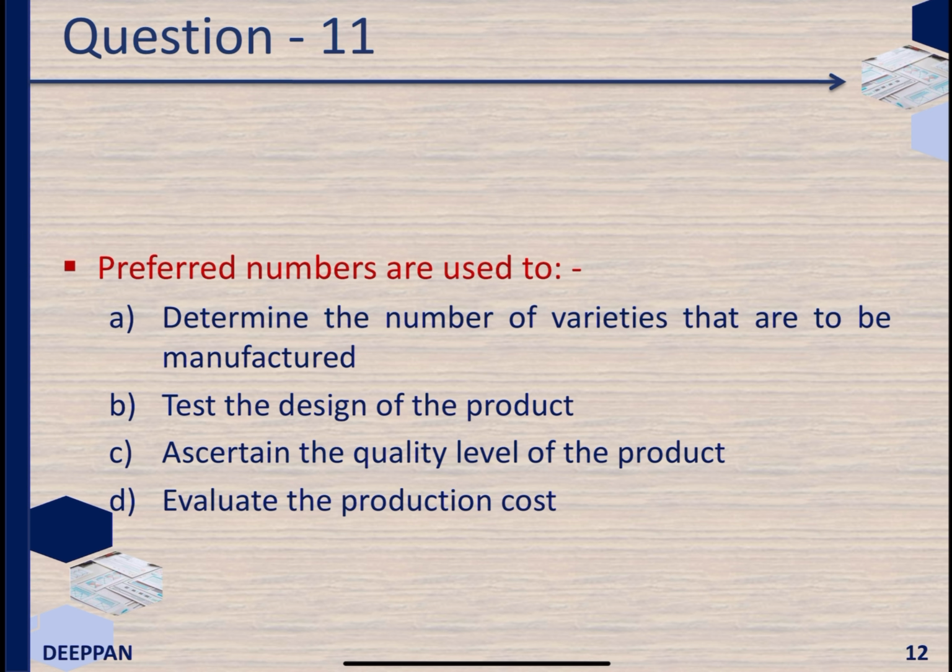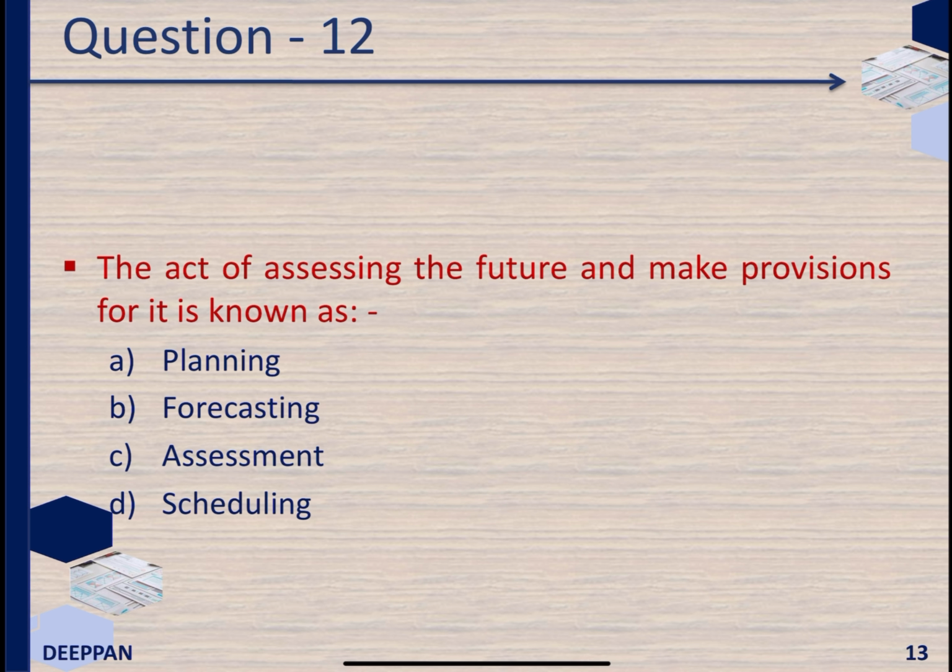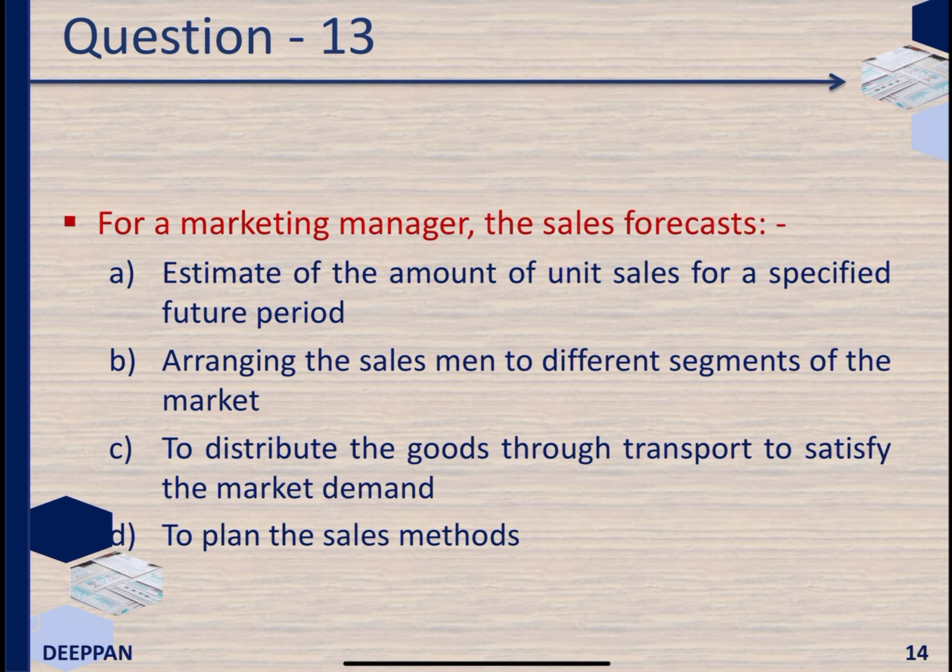The starting point of production cycle is market research. Variety reduction is generally known as simplification. Preferred numbers are used to determine the number of varieties that are to be manufactured. The act of assessing the future and make provisions for it is known as forecasting. For a marketing manager, the sales forecast estimate of the amount of unit sales for a specified future period.